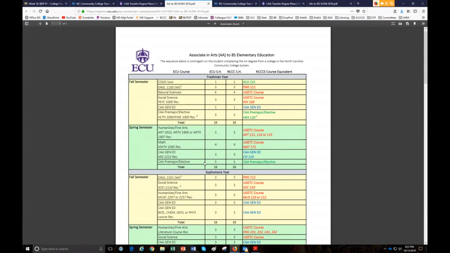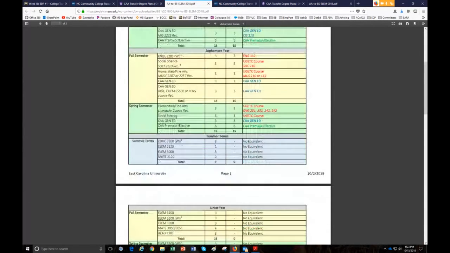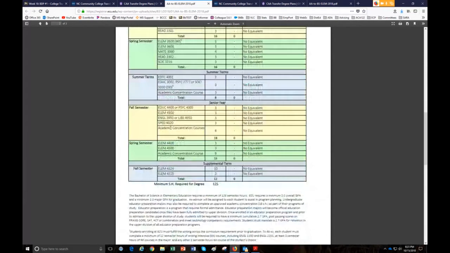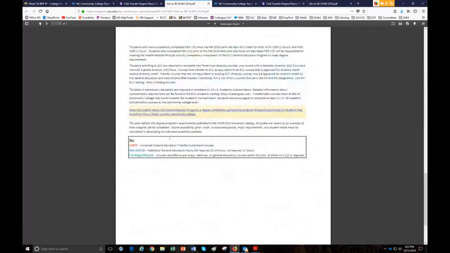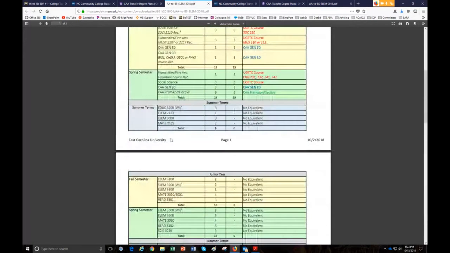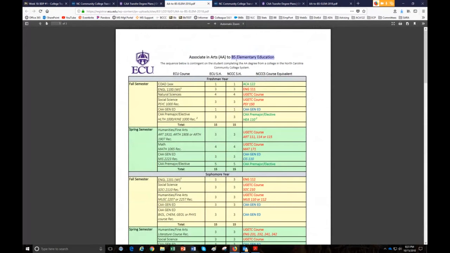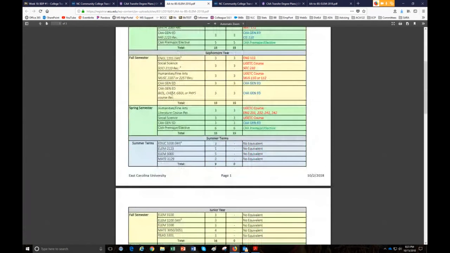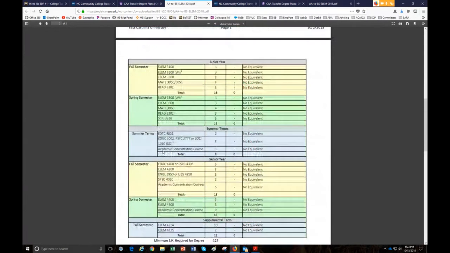This is a very important document for you. So if you'll see on the left-hand side, these are the ECU courses that are required to earn your Bachelor of Science in Elementary Education. This is what it's going to require. And this is the suggested timeline for the courses. Okay, it gives you lots of other information too. But what we're most concerned with right now is if your long-term goal is to earn a Bachelor of Science in Elementary Education, this is your map. These are the courses that you're going to need to take. These are the requirements.